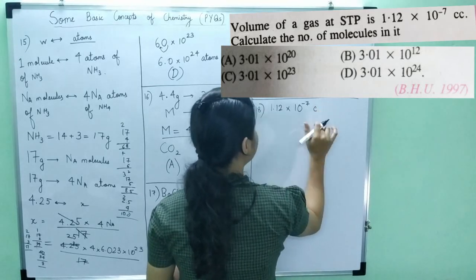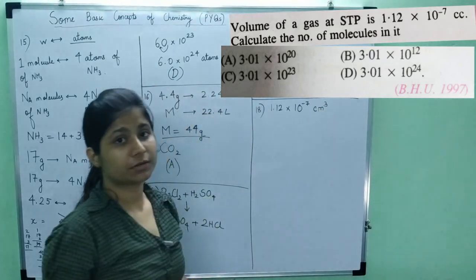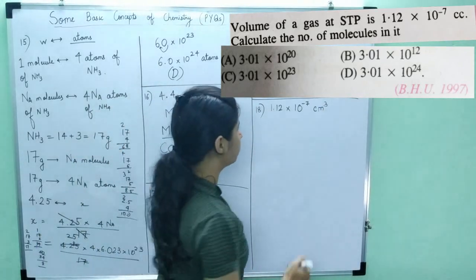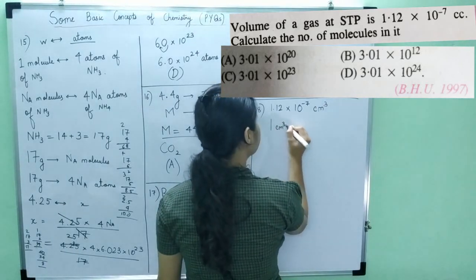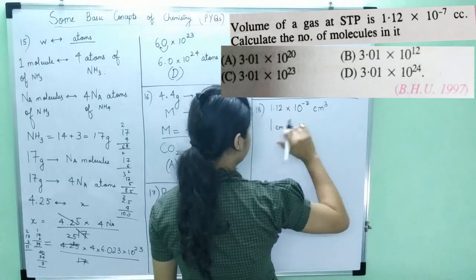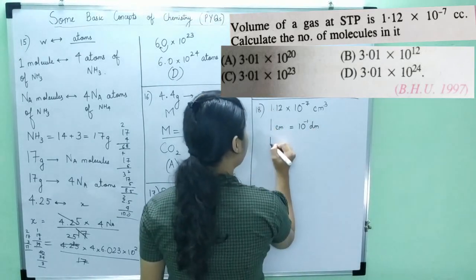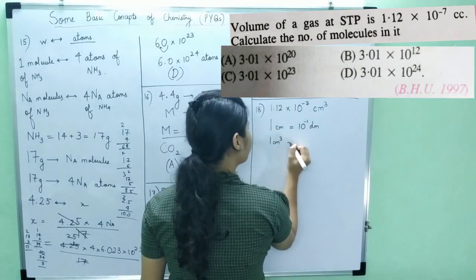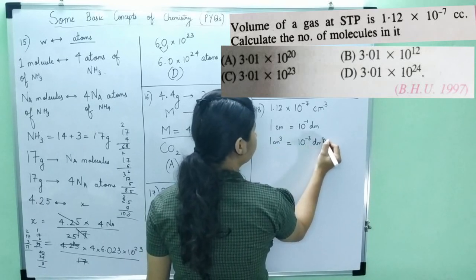But then I should have the volume in the units of decimeter cube. Also I know that 1 centimeter is 10 to the power minus 1 of a decimeter. Then 1 centimeter cube will be 10 to the power minus 3 of a decimeter cube.